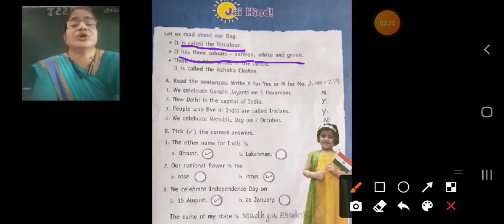Now it is called the Ashoka Chakra. Okay, after that there are 2 exercises that we will see after some time.